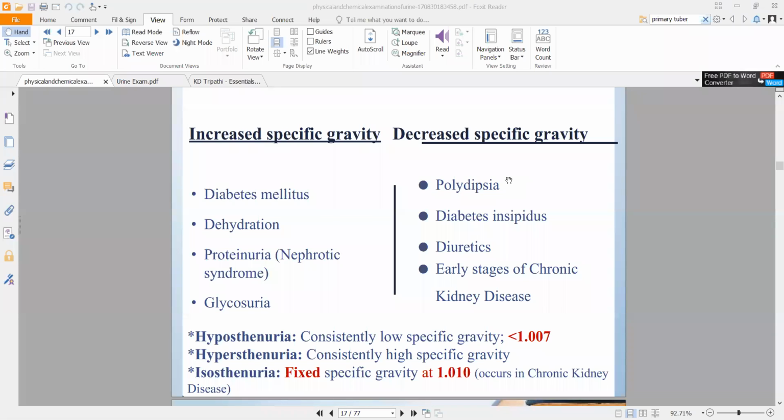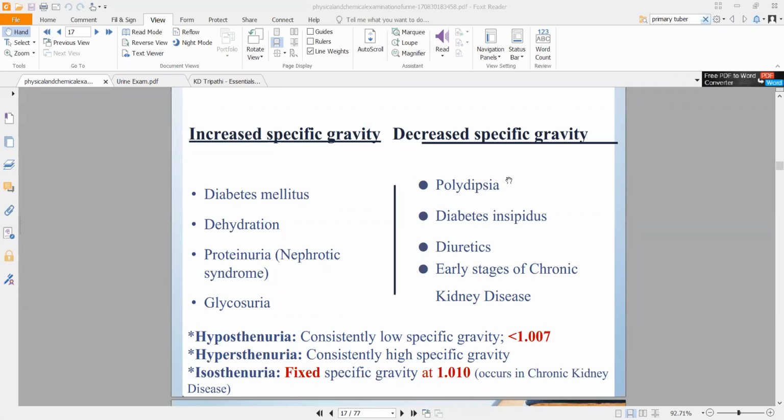Then there is proteinuria. Proteins are naturally heavier substances. In nephrotic syndrome, because of extensive damage to your kidneys, proteins will start getting excreted in your urine, which in turn will increase the specific gravity of your urine. Same for glycosuria. When you are talking about glycosuria, this might not be related to diabetes mellitus as such. It can be a disorder in which simply glucose is being excreted in excessive quantity. It can be, but not always, related to diabetes. Those are some of the conditions in which specific gravity of urine will increase.